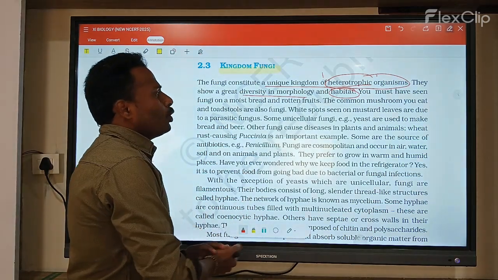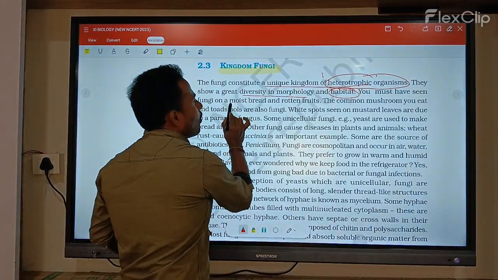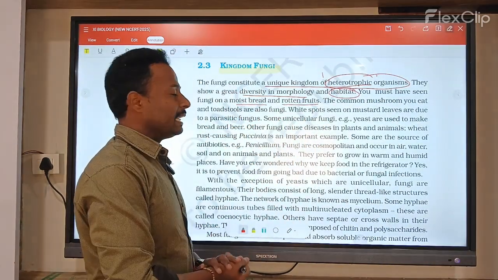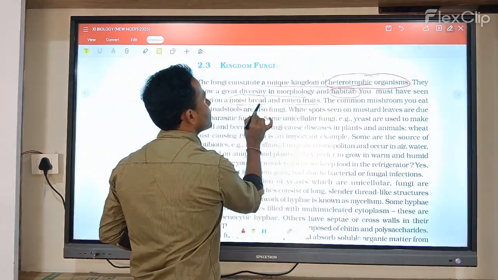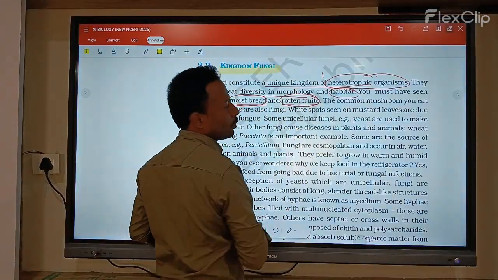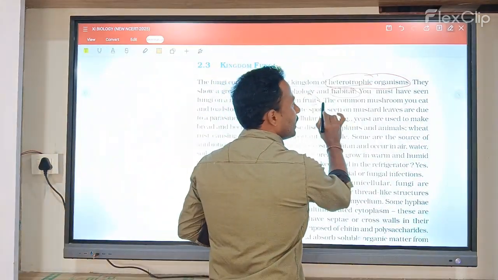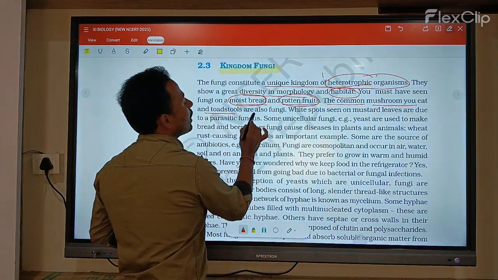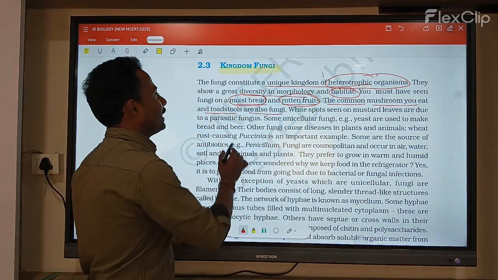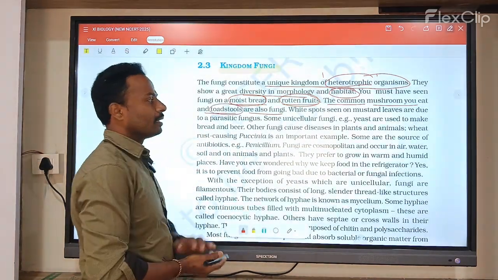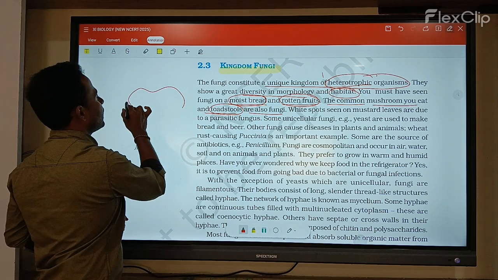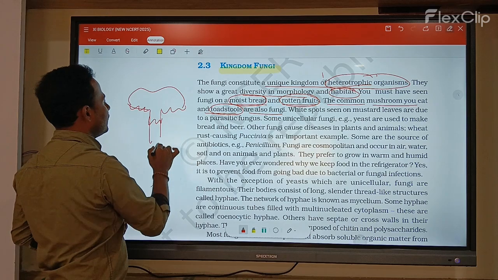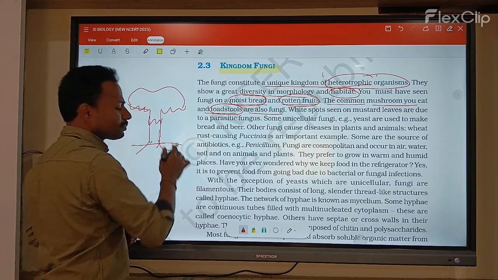You must have seen fungi on moist bread and rotten fruits. Basically, the common mushrooms you eat, and the toadstools also, are fungi. Mushrooms and toadstools are completely members of the fungi, like Agaricus, a basidiomycete.